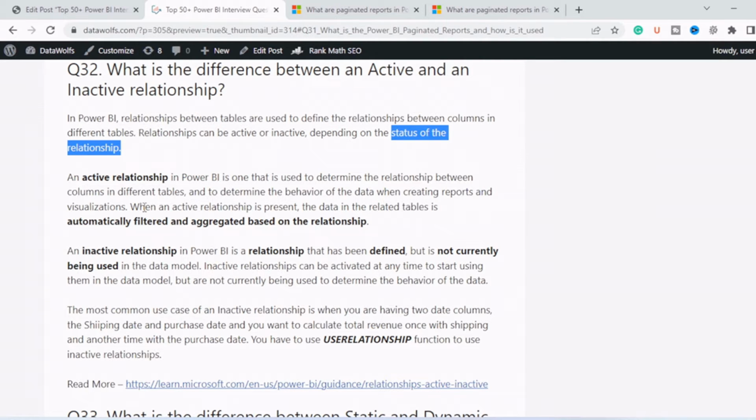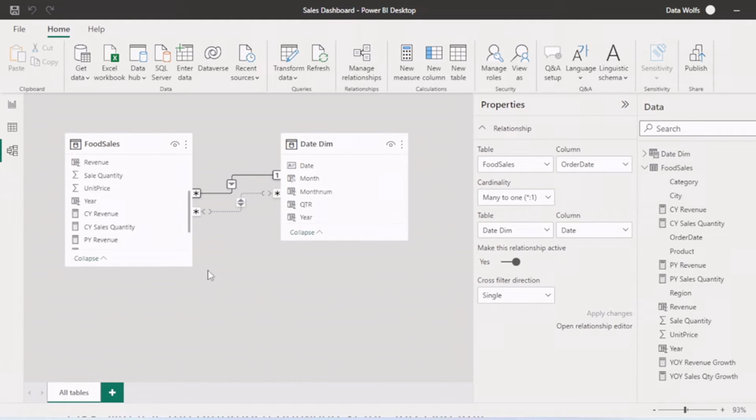So the default relationship is always active relationship. If we have to use inactive relationship, then we need to use relationship function as mentioned here. So let me show in Power BI. So you can see we have two tables, food sales table and date dim table. So for now, this solid line is showing us the active relationship and this dotted line is showing us the inactive relationship. So you can see if we click on this, so date is connected to order date and year is connected to year here through inactive relationship. So these are the two types of relationship.